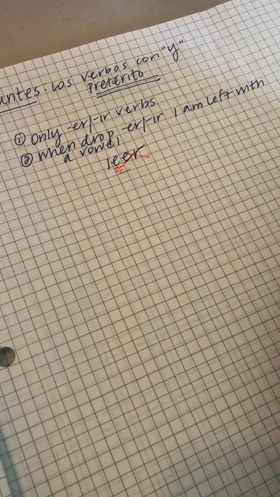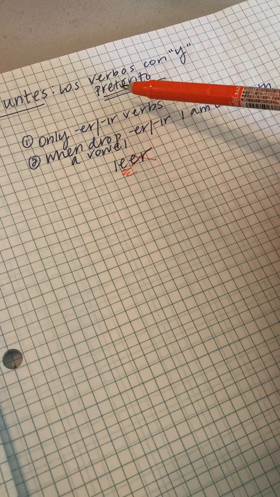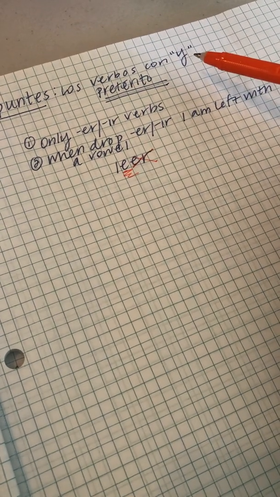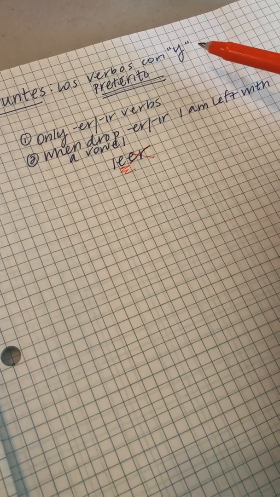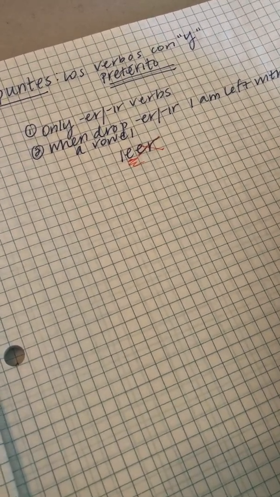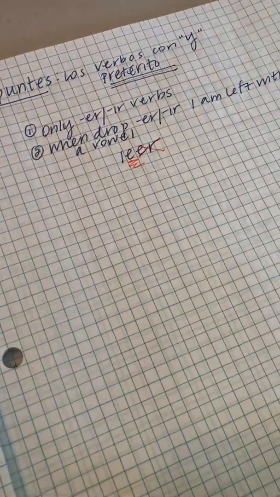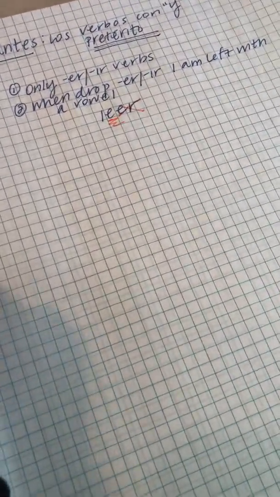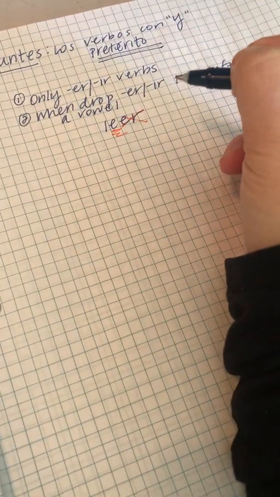So leer is an example of un verbo con Y, a Y verb in the preterite tense. What we need to do is figure out how to conjugate these verbs, maybe make a list of some that we might see. So let's do that. Let's start with the verb leer.